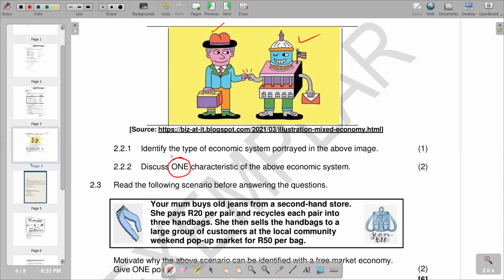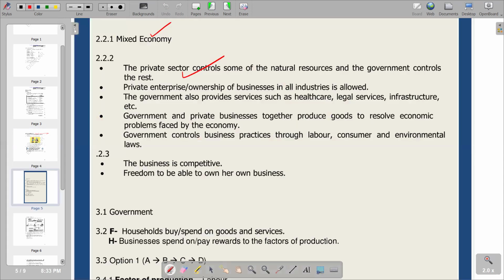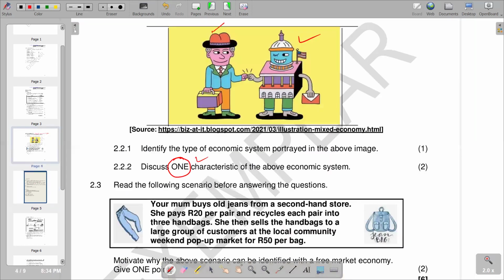But if you go back to the question, you can also opt for private ownership in all industries is allowed. So it means private ownership is also allowed in a mixed economy. The government also provides, etc. This is another explanation that you can give. Then the government solves problems faced by the economy, and lastly, the government controls business practice through labor, consumer, and environmental law. So out of these options, you can just pick one to include. So we go to 2.3.